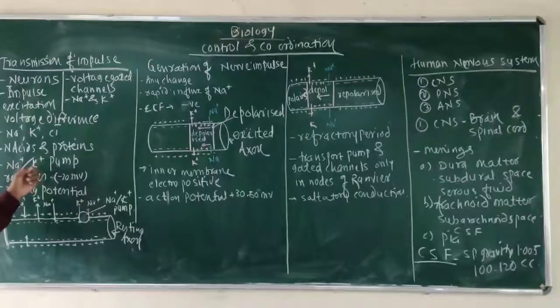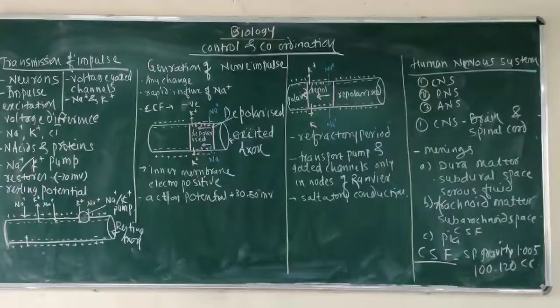Inside the cell, the concentration of potassium ions is maintained using energy, using ATP molecules. This process maintains or restores the potential difference on both sides of the cell membrane.